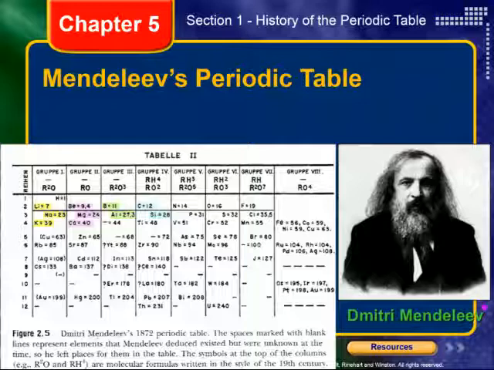Okay, so this is one of Dmitry Mendeleev's periodic tables, circa 1872. You can see if you look at these different little blank areas within the table, these represent elements that Mendeleev deduced existed but were unknown at the time because they hadn't been discovered yet. That's actually an amazing decision in and of itself. Hopefully we'll get a chance to talk about that later. But this is very early on, and several of the elements that are known today were not known at this time.